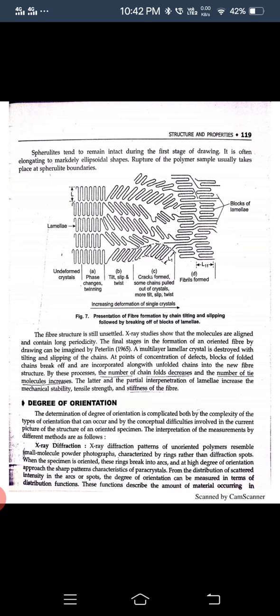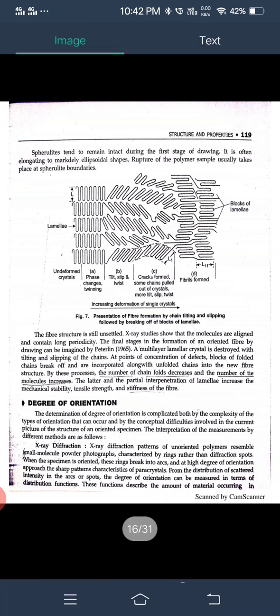Next topic is degree of the orientation. Discuss next lecture.